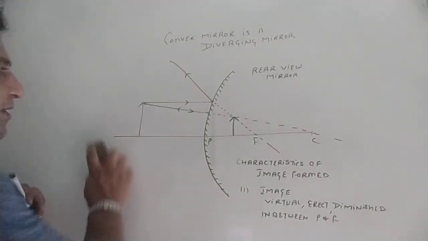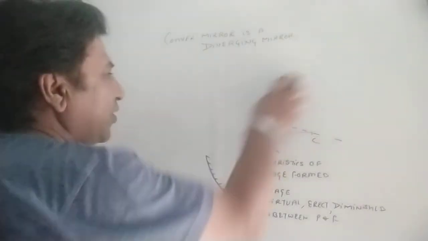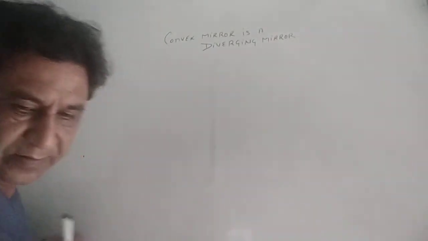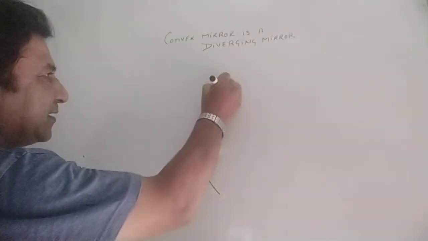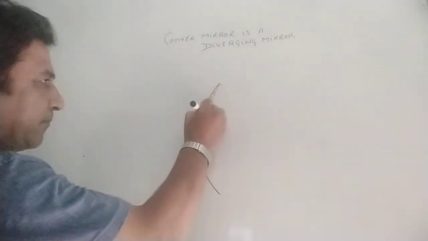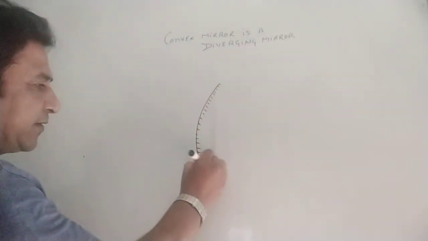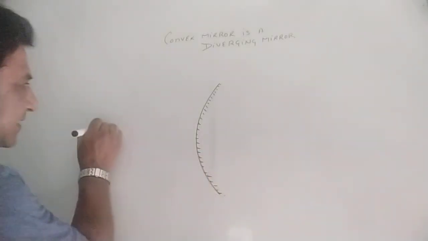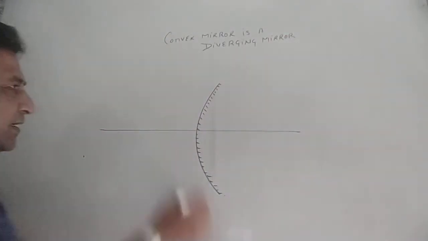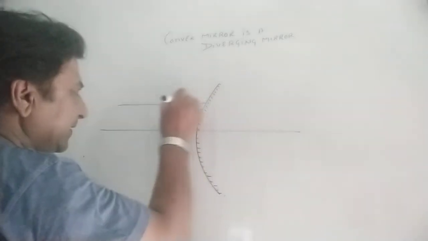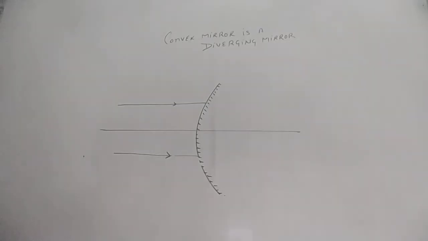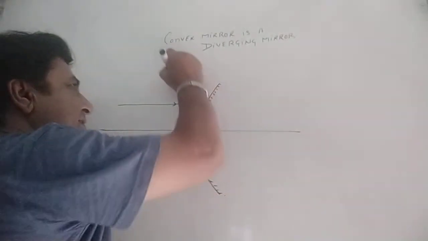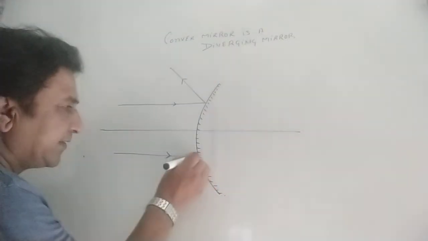This is a convex mirror. If I place the object at infinity in front of the convex mirror, in that case, what will happen? Now, for an object at infinity, 2 rays are required to make the image, so 2 rays are coming from infinity. As it is a diverging mirror, it diverges the rays.